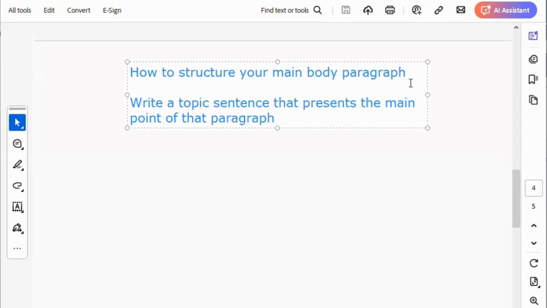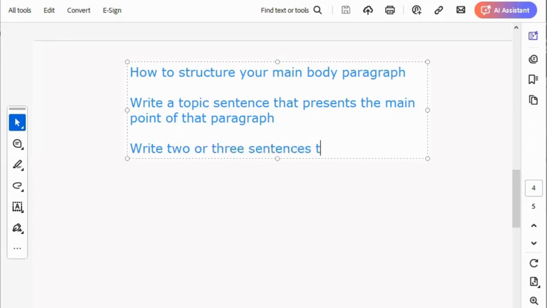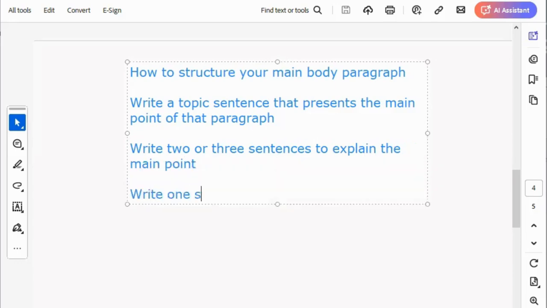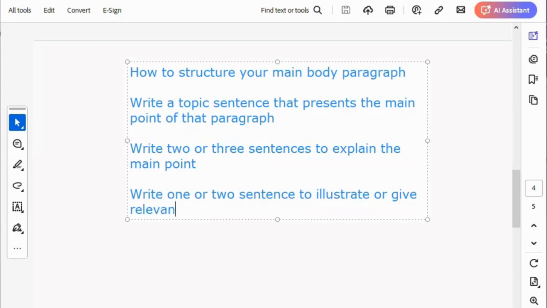Okay? Next, write 2 or 3 sentences to explain that point. Okay? Write one or two sentences to illustrate or give relevant examples.